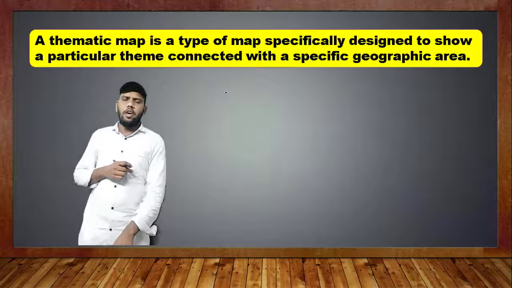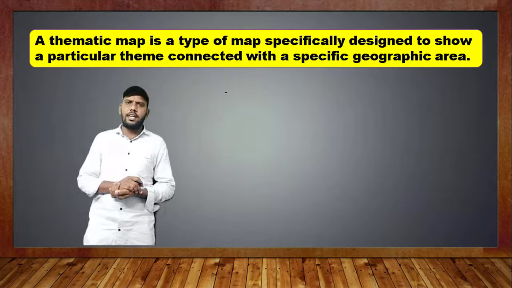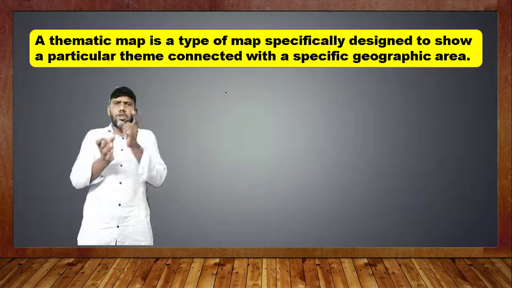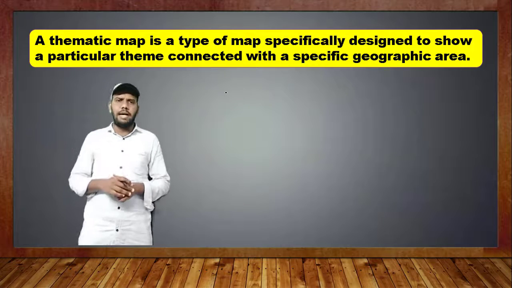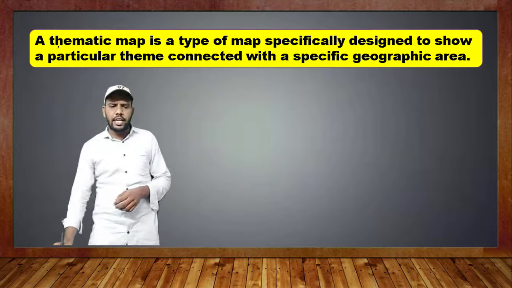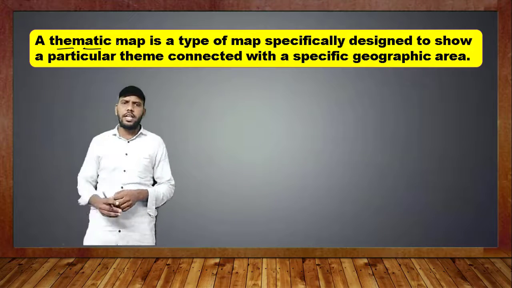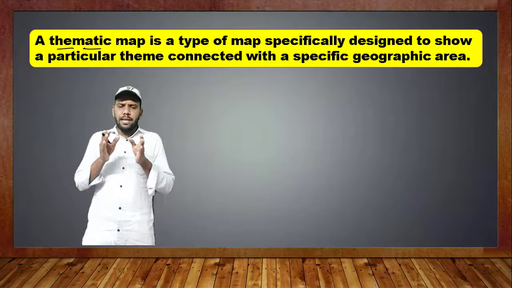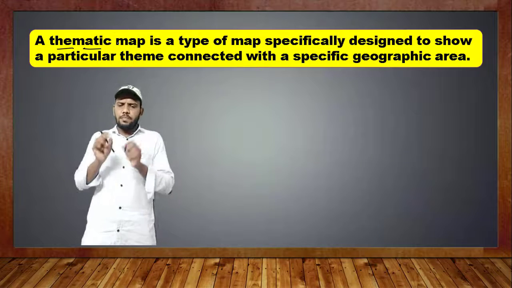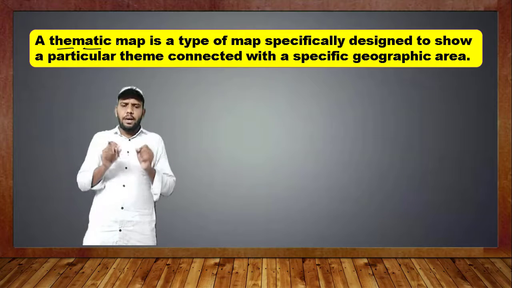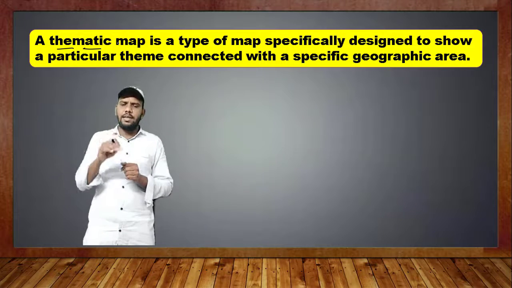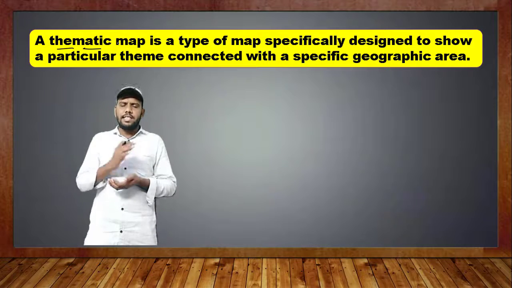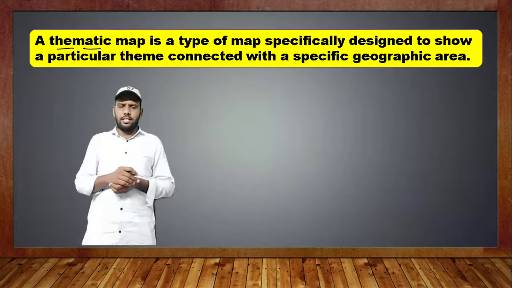Okay. And now we know different types of maps are there, means political map, physical map, many types of maps. All these maps together we can call by the name thematic maps. Remember thematic maps? You can see here the point is mentioned: thematic maps. Remember thematic map. A thematic map is a type of map specifically designed to show a particular theme connected with a specific geographic area. So a thematic map is designed mainly to show particular things.